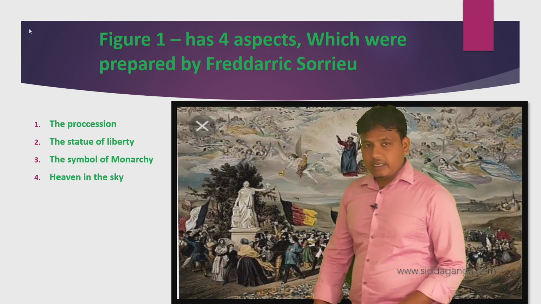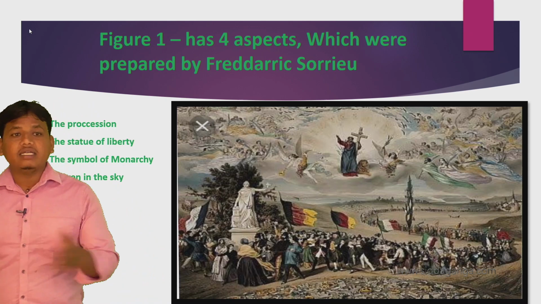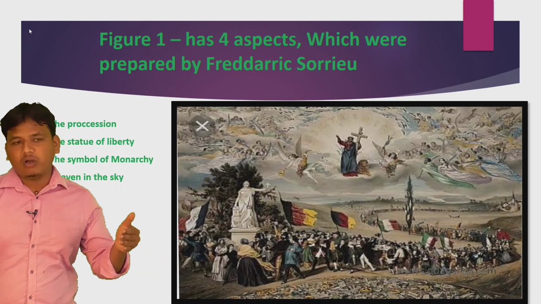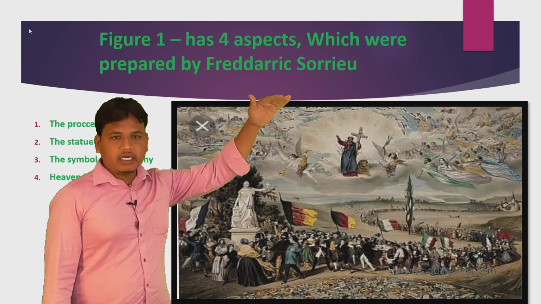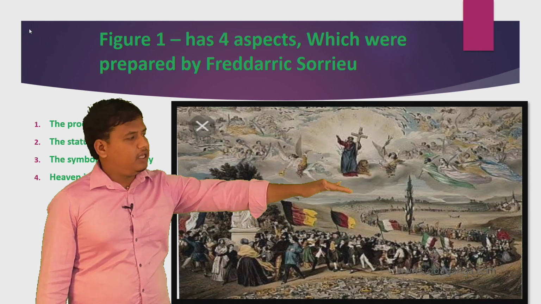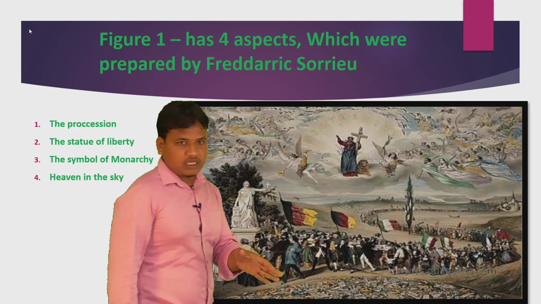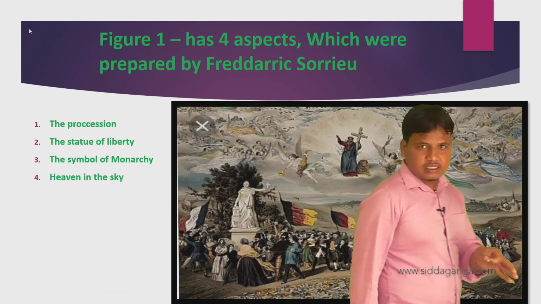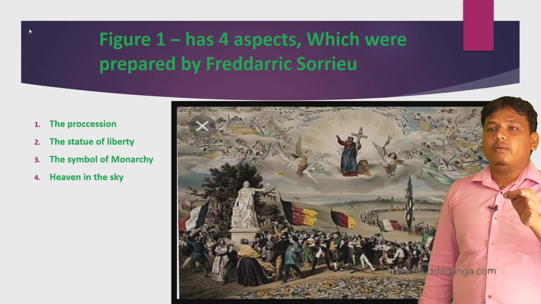Because he had already experienced the world which was ruled by the monarchy system. When I say monarchy, what is monarchy? A monarchy is a system of administration. A king was the supreme authority. He was not restricted by any rules, laws and regulations. He has supreme authority. Frederic Seurat had experienced that the whole world was made up of the monarchy system.